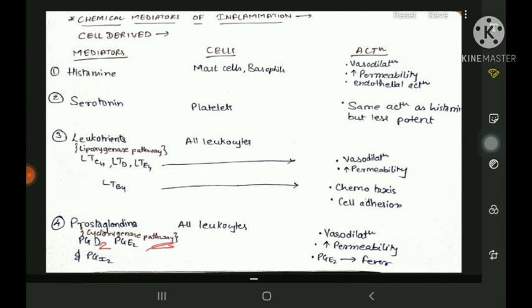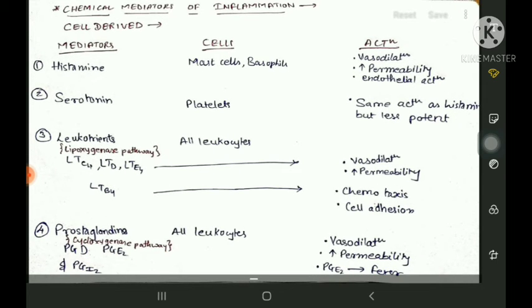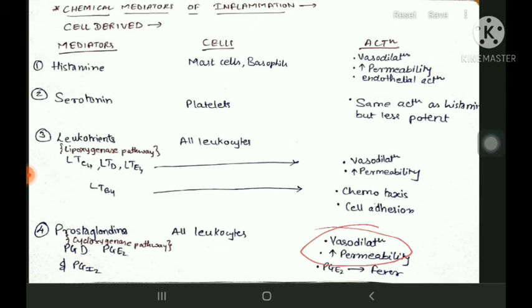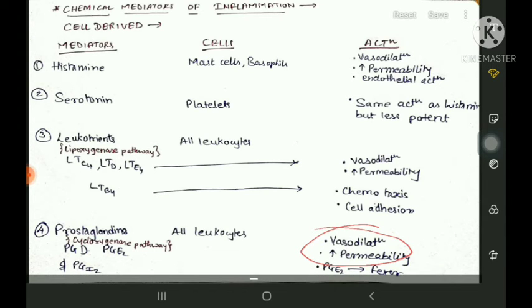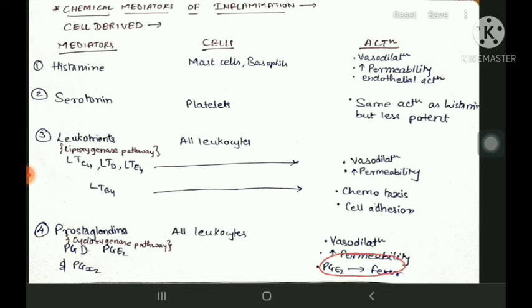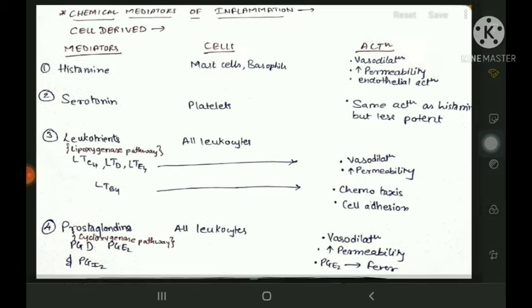We should remember the same thing, vasodilation and increased permeability, to bring neutrophils and other WBCs towards the infection. And one more point, PGE2 is responsible for fever.